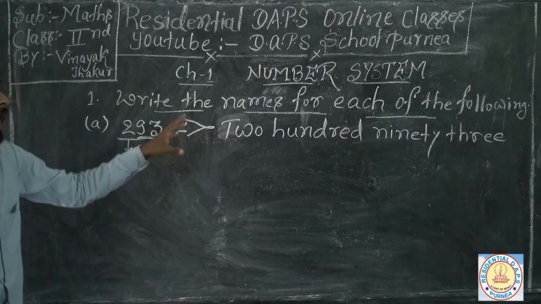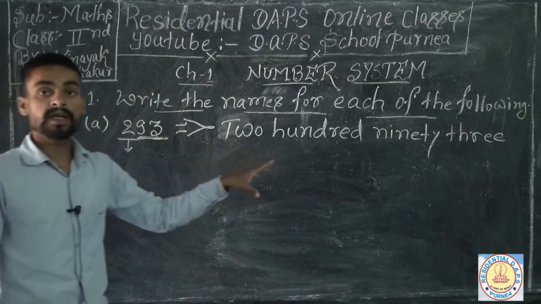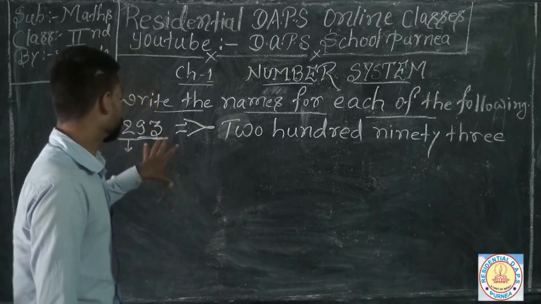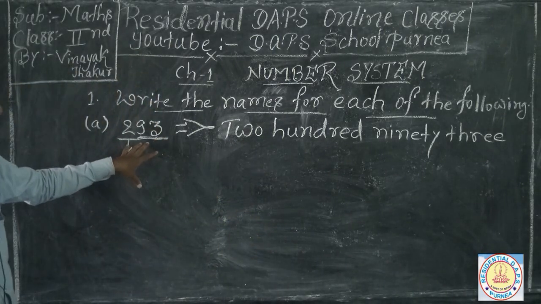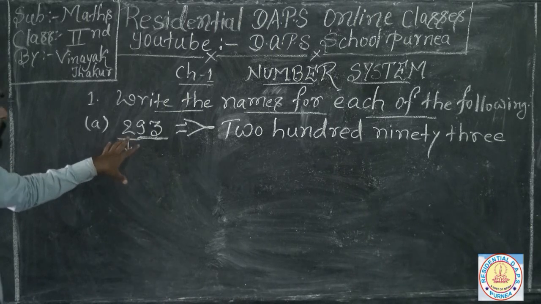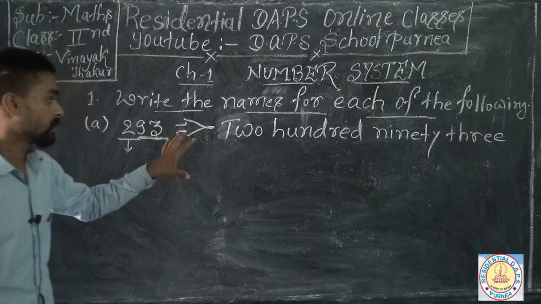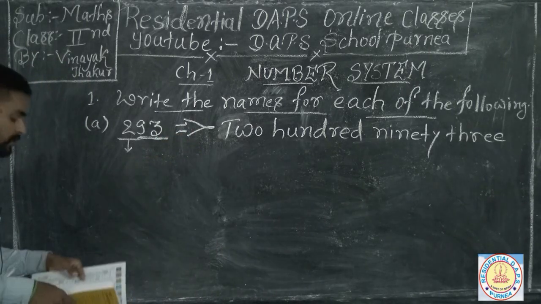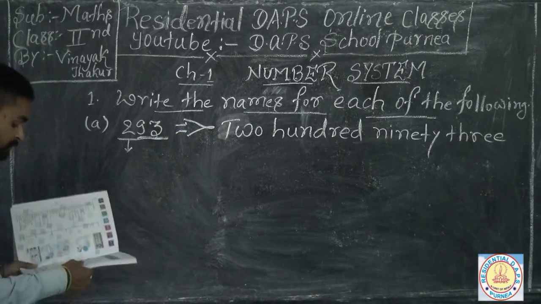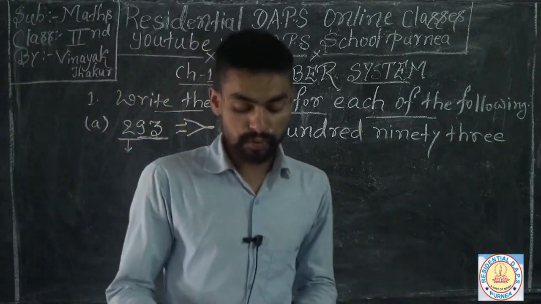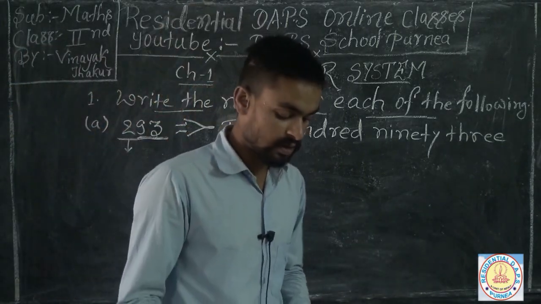You know how to write the number names from your previous classes, in your previous syllabus. So this is your first question solved, and you have to do your 2 questions as self work.